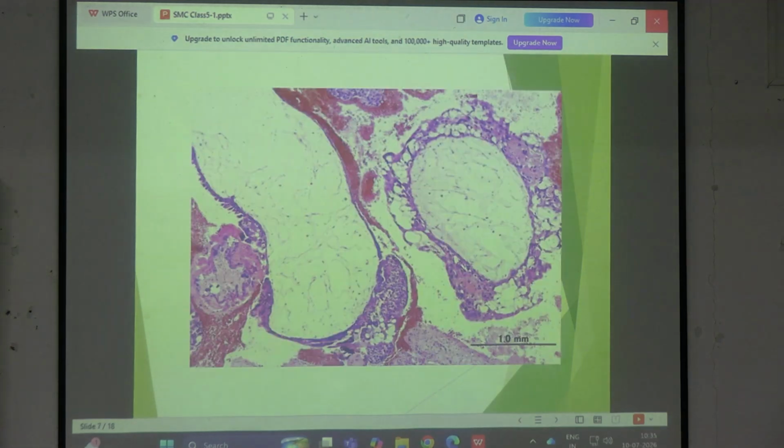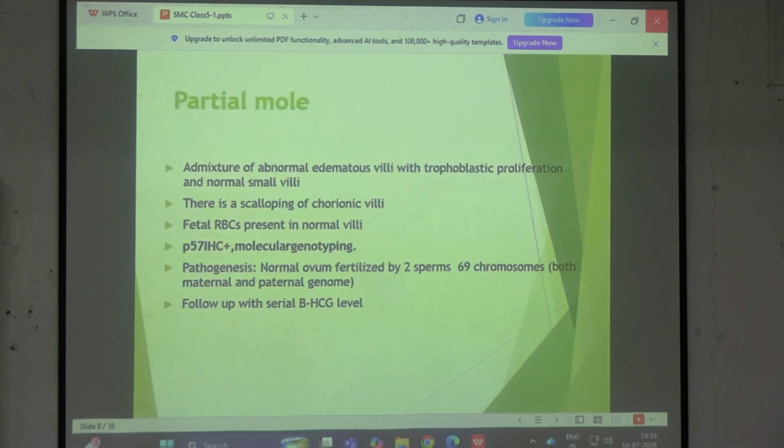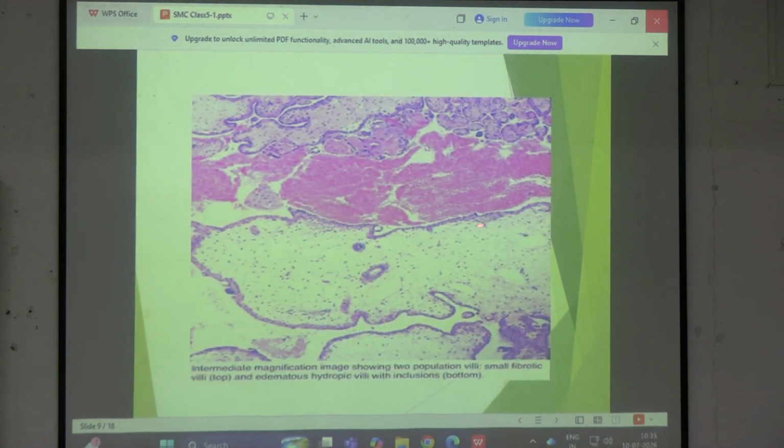Scalloping. এই যে when you see a hydropic villi of a complete mole, you can see that the border is uniform and rounded. When you follow the hydropic change of a partial mole, you can see that there are areas where the margin is getting projected inward. That is projection of the outline of a chorionic villi towards the core. সেটাকে আমরা বলছি scalloping. So you can see scalloping. Did you understand what is scalloping? ওই যে একটুখানি ঢুকে যাচ্ছে ভেতর দিকে.